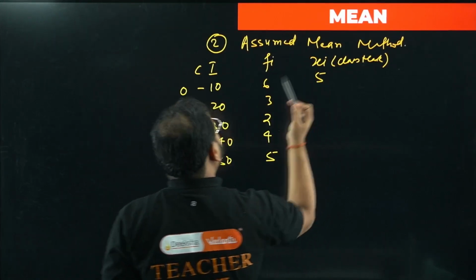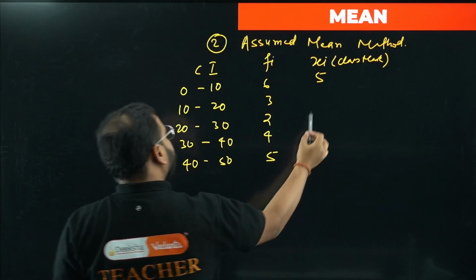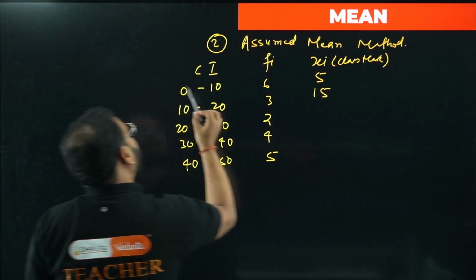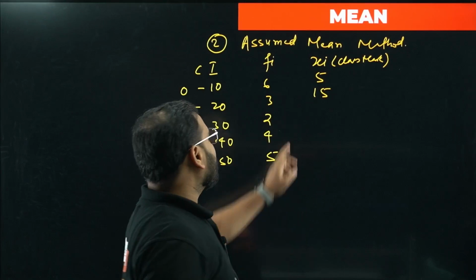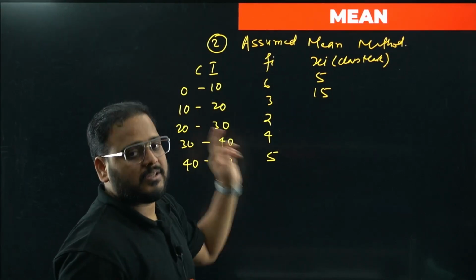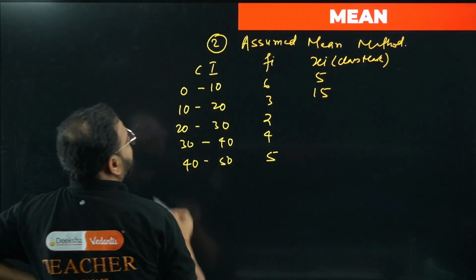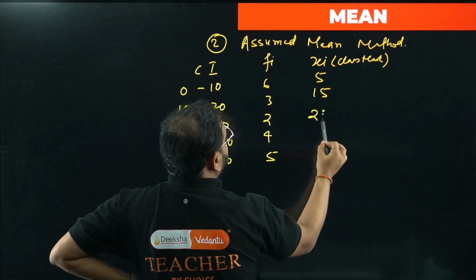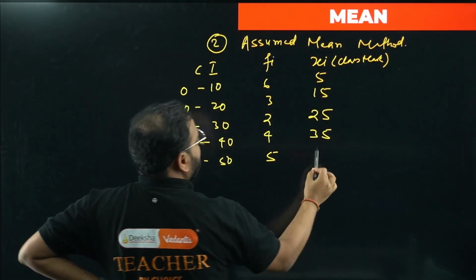Okay, so 5. Same way over here, 10 plus 20, 30 by 2 is what, bacha? 15. So basically just add the upper and lower limit of the class interval, divide by 2, and you get the class mark of the respective class interval. Clear now? So the middle value of the class interval 20 to 30 will be, sir, 25. Over here, sir, 35, and over here, sir, 45.